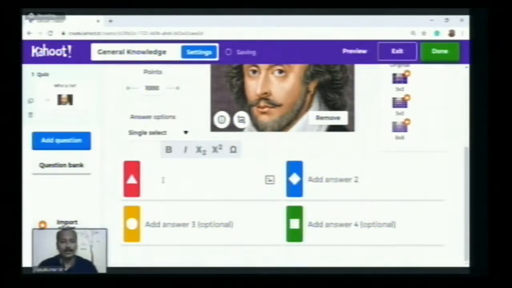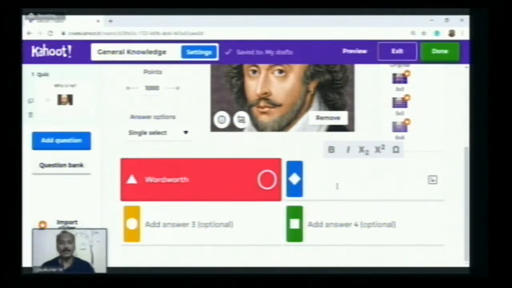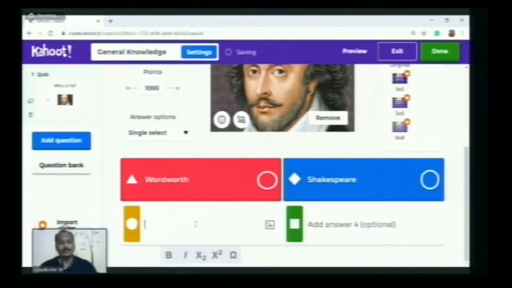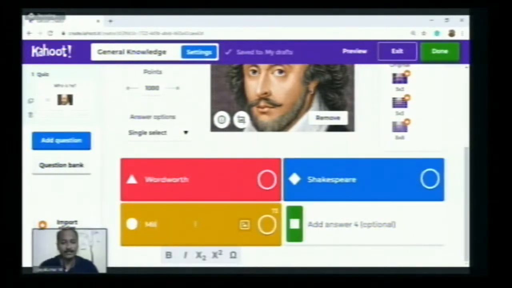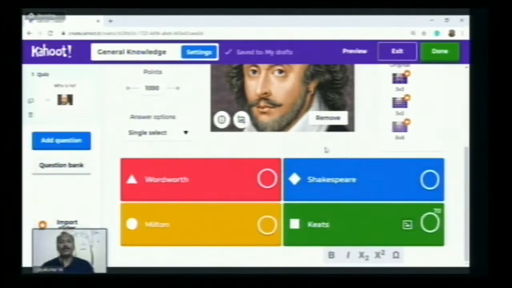So first one, let me give Wordsworth. And second, just next to that diamond, let me give Shakespeare. And the third option, it may be Milton. And the fourth one, Keats. Okay, now we have given 4 options. Among the 4 options, the students have to find out which is the right option for the corresponding image.